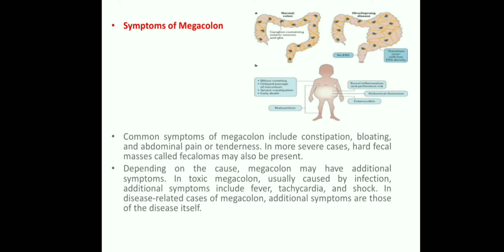If it is toxic, as I said, with peritonitis and perforation, the baby has a severe inflammatory process, that is, an infection process. The baby has a rise in body temperature, tachycardia, and then shock also. These are the clinical features of megacolon.